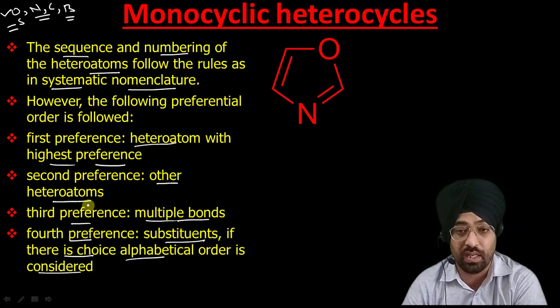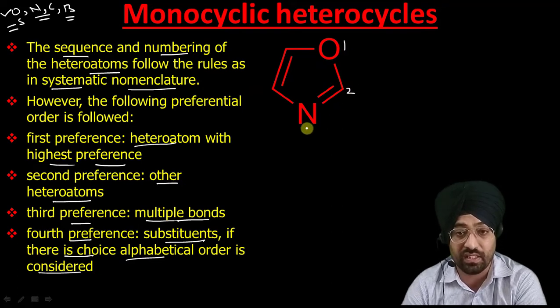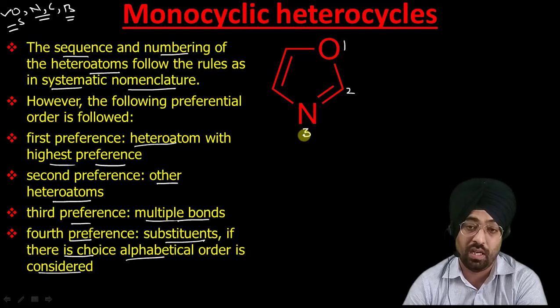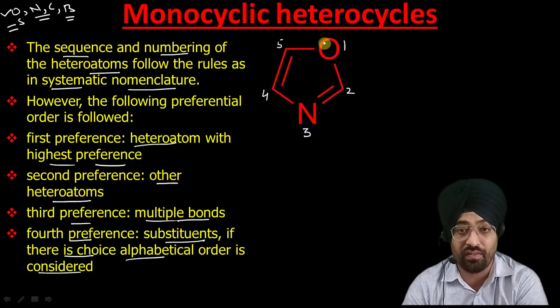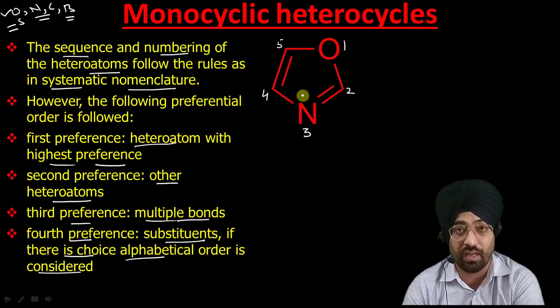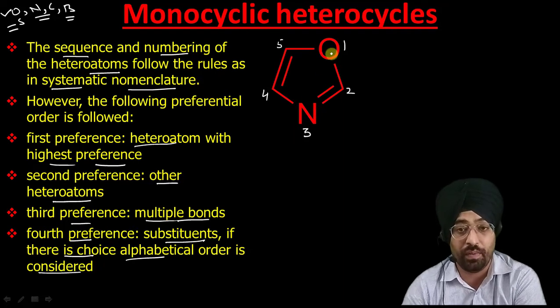So let us name this compound. It has two heteroatoms, oxygen and nitrogen, and as I said, oxygen has higher preference than nitrogen, so the numbering will start from oxygen. Now we have to move in the direction in which the second heteroatom, nitrogen, gets the lowest locant: 1, 2, 3, 4, 5. If we had started from this side, 1, 2, 3, 4, then it would have taken 4. That would have been the wrong numbering. This is the correct numbering, by which the second heteroatom gets the lowest locant. Now we have to give the name according to the preference.